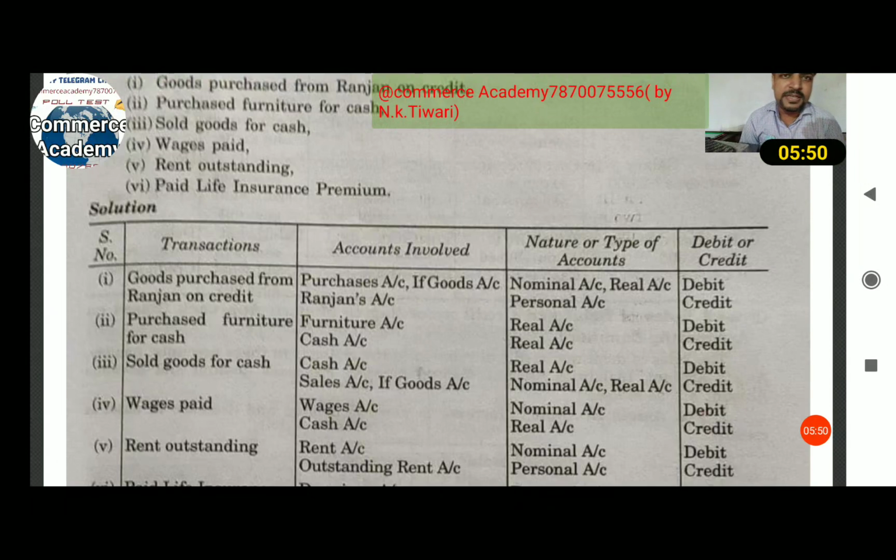Rent is an expense, so the rent account is debited. Outstanding rent means you owe the rent, you are a giver, and the personal account rule is debit the receiver, credit the giver, so outstanding rent is credited.